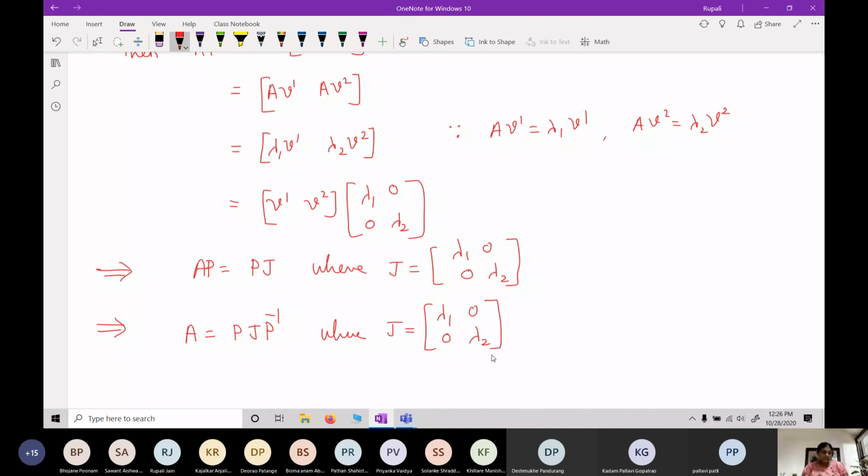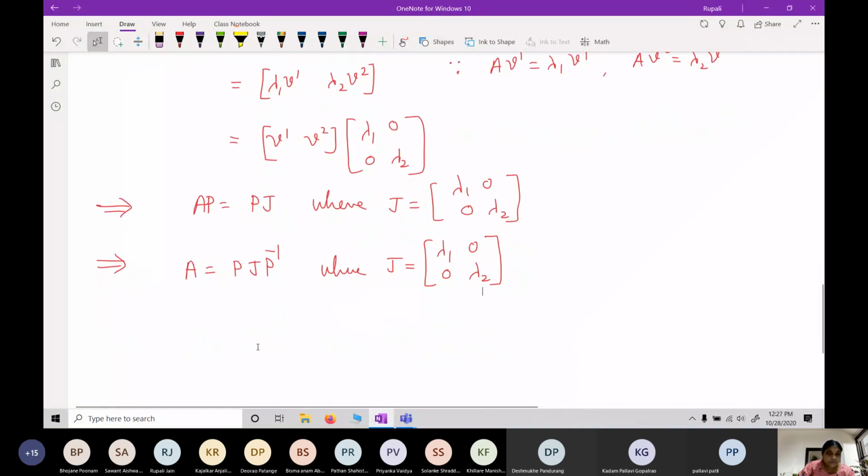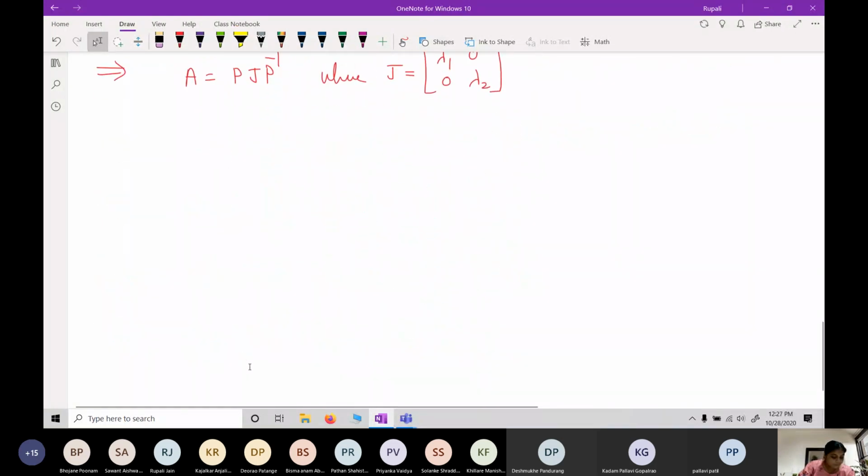This implies A can be written as P J P inverse. I am post-multiplying by P inverse on both sides. P times P inverse will be identity, so we get A only on the left-hand side and P J P inverse. This is my case 1.